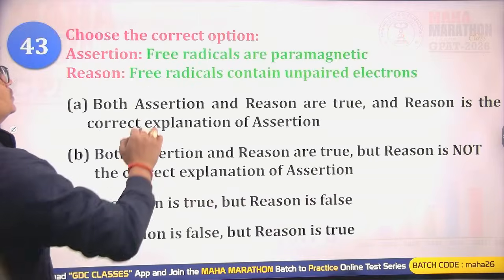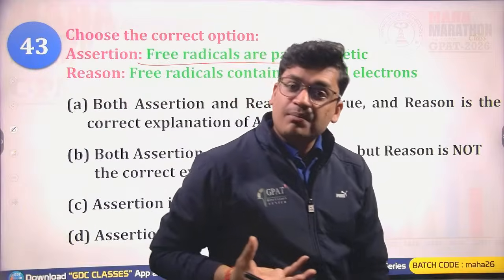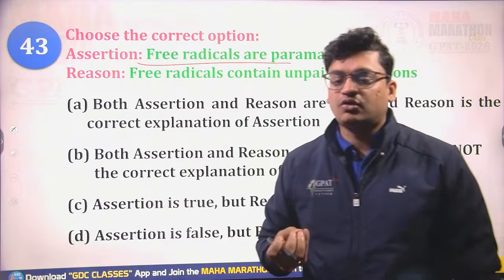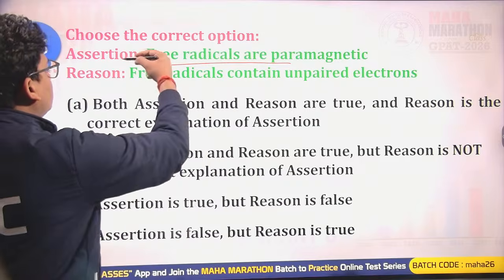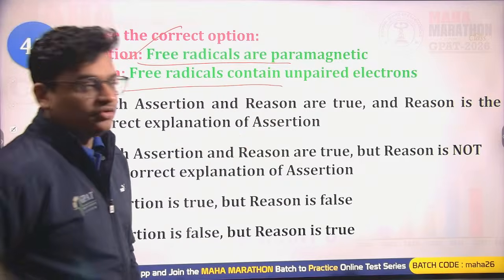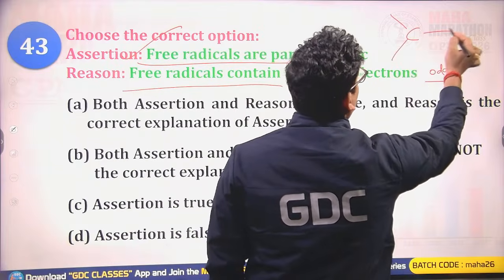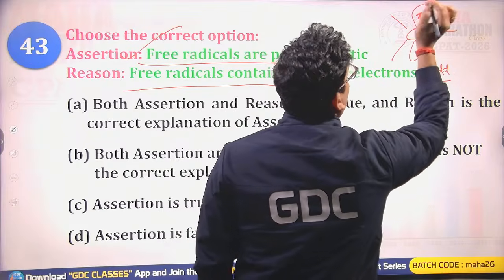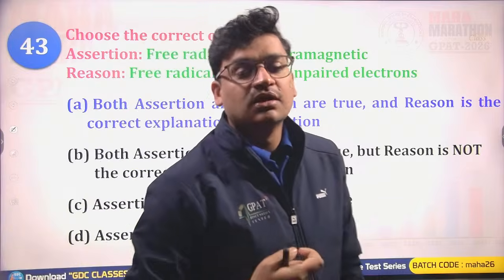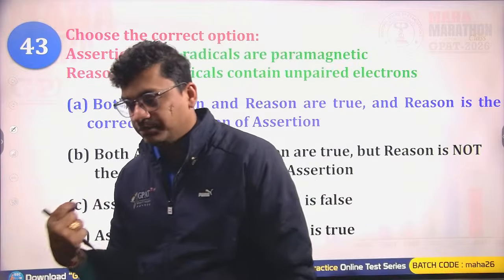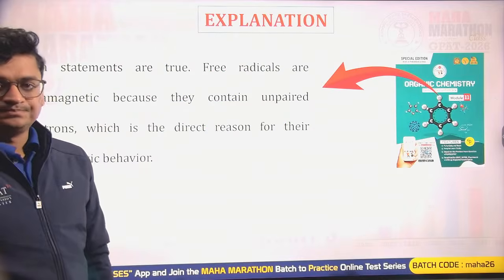Free radicals are paramagnetic in nature. Yes, due to unpaired electrons, due to odd electrons, free radicals are having the paramagnetic nature. That is correct. Free radicals contain unpaired electrons. Due to the presence of odd electron on the free radicals, they are having the paramagnetic nature. It means when they are placed in the magnetic field, they get attracted towards the magnetic poles. So that will be having A as the right answer.